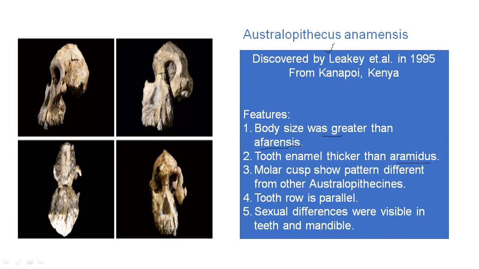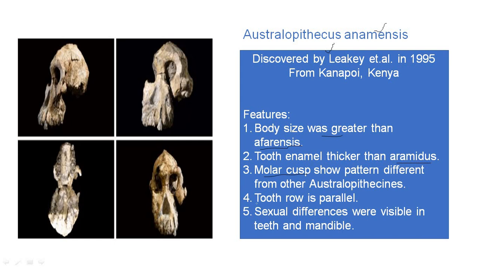The molar cusp shows a pattern different from Australopithecus. Now we are calling it the most primitive, primitive Australopithecus. So why is it primitive? It is primitive because the cusp pattern of the molar is different from Australopithecus, right? They show a primitive pattern as compared to Australopithecus.